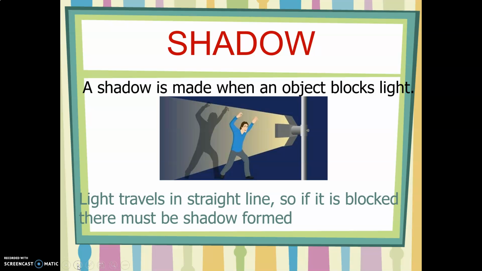But another question, why do you think shadows are formed? Easy. Shadows are formed mainly because the light travels in a straight line. That's one. So if it's blocked, shadows are formed, right? Shadows are formed because the light travels in a straight line, so when it's blocked by an opaque object, a shadow is formed.